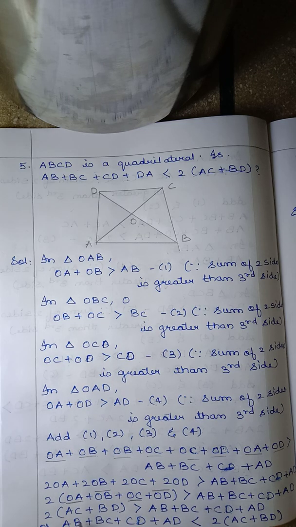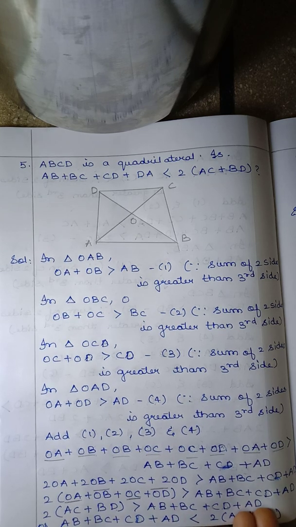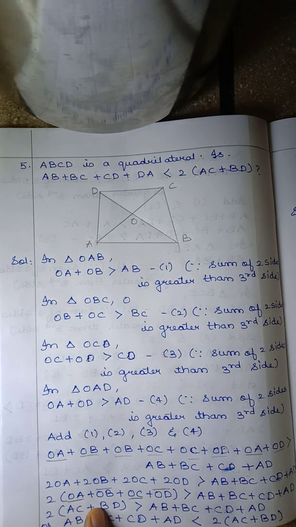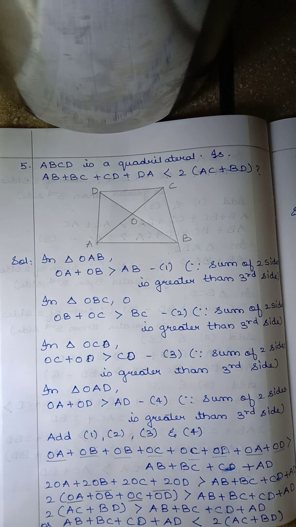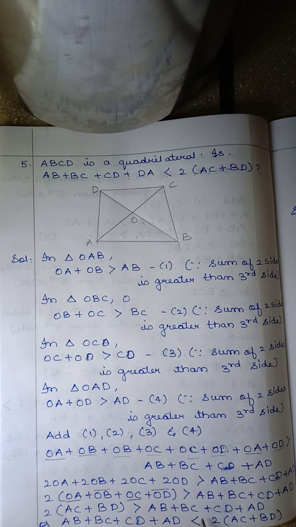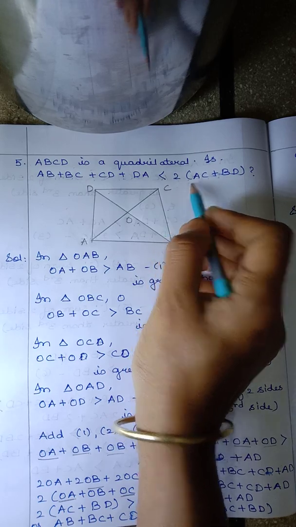Now we will interchange. This sum of the 4 sides we will bring to the LHS, and this twice of AC plus BD we will take to the RHS. When you are changing LHS to RHS and RHS to LHS, even the sign will change, children. So this is greater, and this is lesser. So AB plus BC plus CD plus AD is less than twice of AC plus BD.